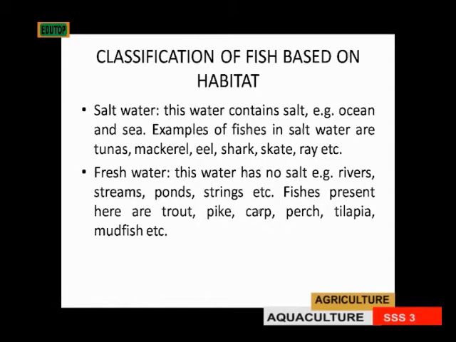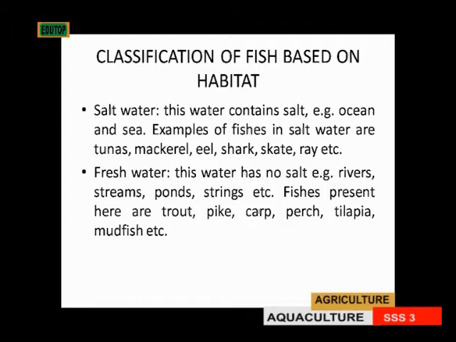Now, classification of fishes based on their habitat is also into two. We have the saltwater fishes, then we have the freshwater fishes. Saltwater fishes are those that you find in water containing salt. These fishes can adapt to salty water. That's why they live in water containing salt. For instance, ocean and sea have a particular percentage of salt in them.